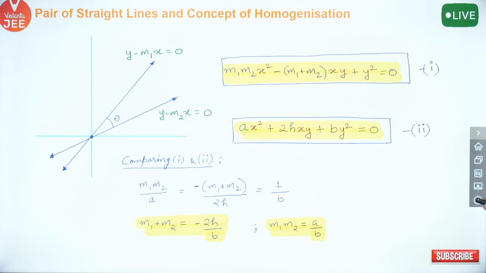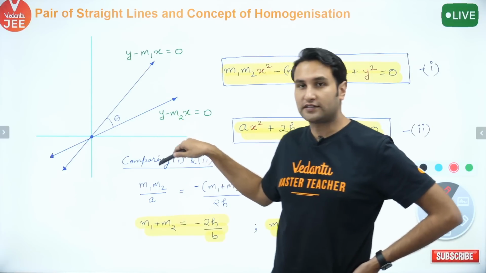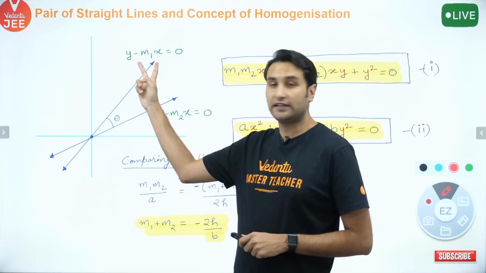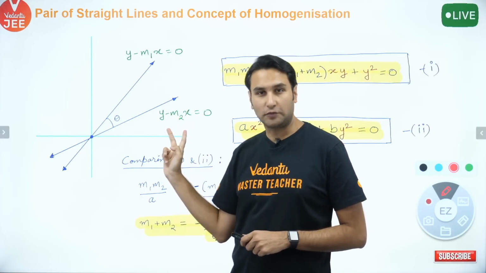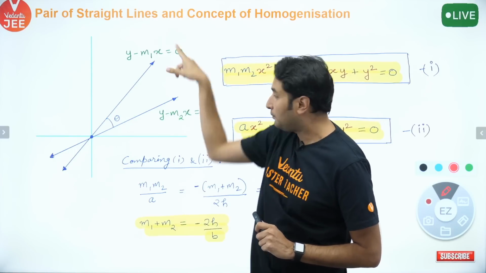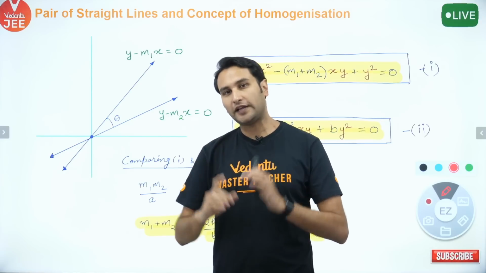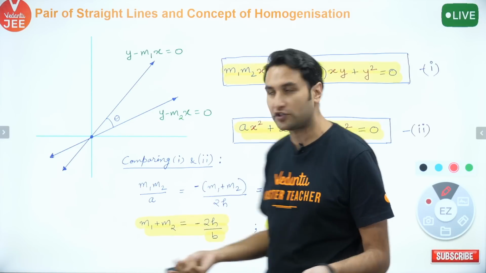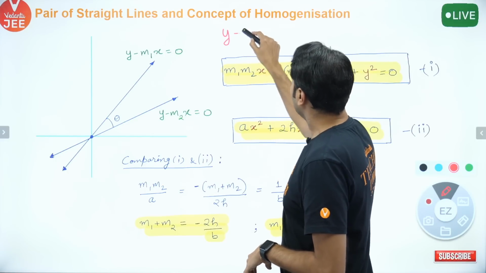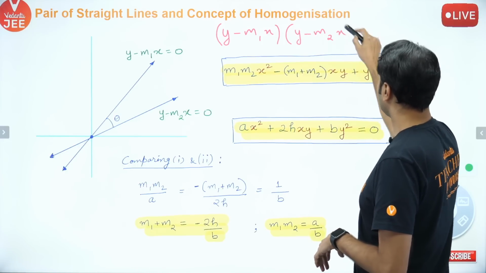ये देखो बच्चों, to save time I have done some steps. अब देखो क्या करो, this is our coordinate system. These are the 2 lines, y equal to m1x, y equal to m2x. I can write them as y minus m1x equal to 0, y minus m2x equal to 0. 2 equations. ये equation किसकी है? Of a line passing through origin. What if I multiply these 2 equations? चलो, let us multiply these 2 equations. मैंने क्या किया? इसको और इसको multiply कर दिया. Multiply: y minus m1x multiplied by y minus m2x equal to 0.